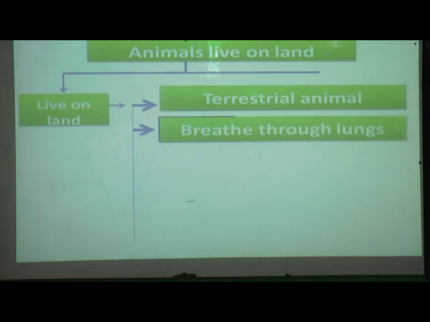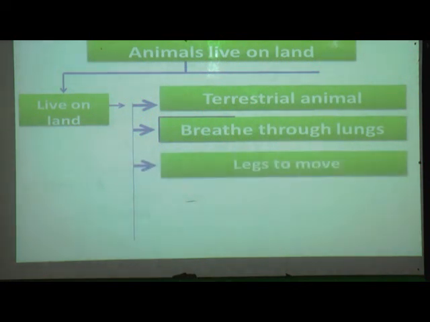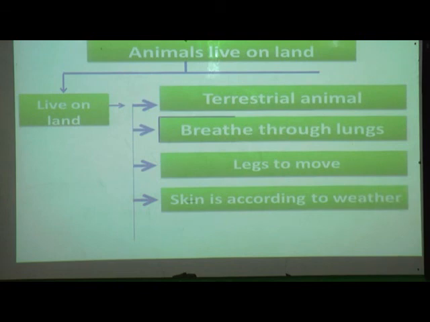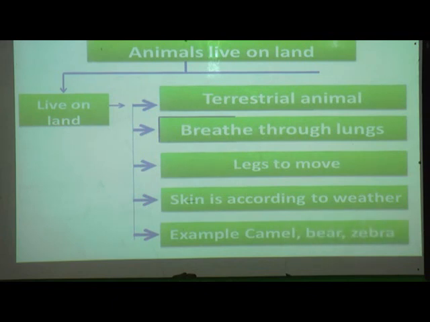With the help of the lungs, they are breathing. They have legs to move. Their skin is according to the weather. Yes, you have seen in the example that the skin of a polar bear is different from the skin of a camel. Examples of land animals are camel, bear and zebra.